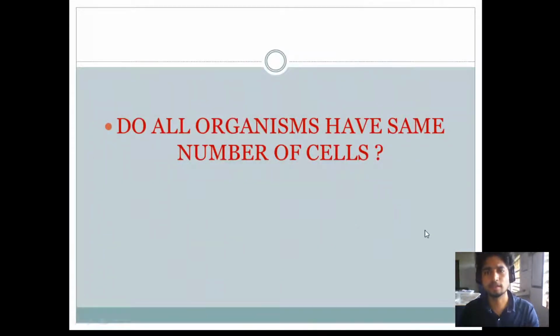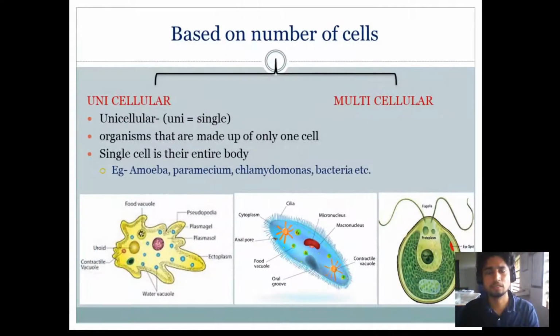But do all organisms have the same number of cells, or do organisms vary in the number of cells? Because the diversity on this planet is so big, with different sizes like elephant and rat, they all vary in number. So based on the number of cells, there are two types, unicellular and multicellular.